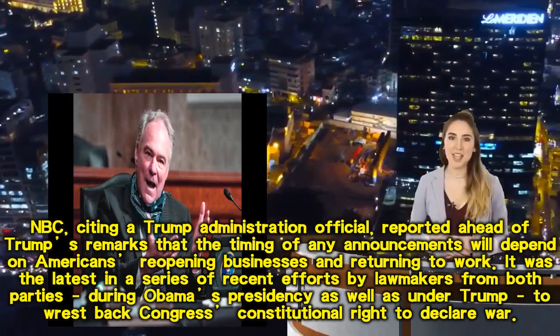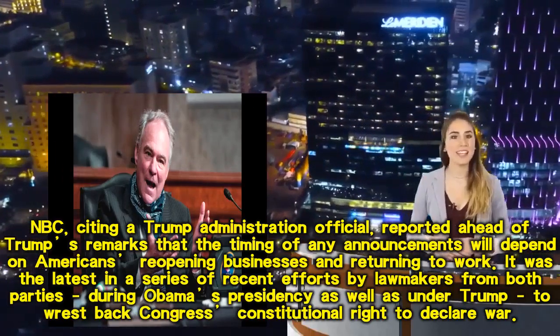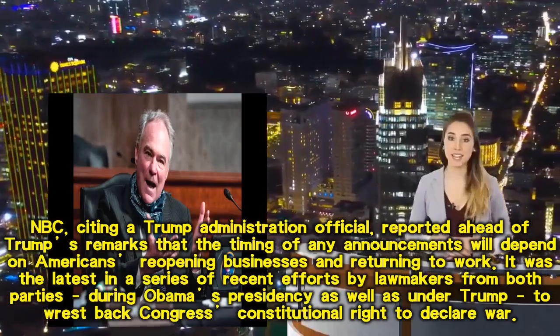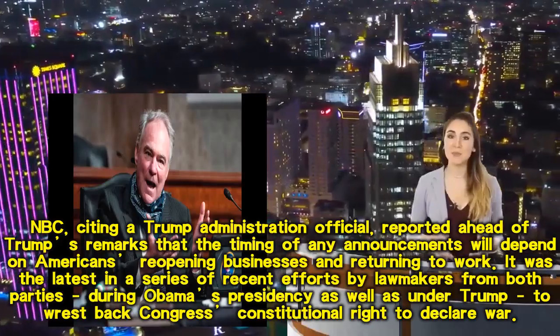It was the latest in a series of recent efforts by lawmakers from both parties, during Obama's presidency as well as under Trump, to wrest back Congress' constitutional right to declare war.